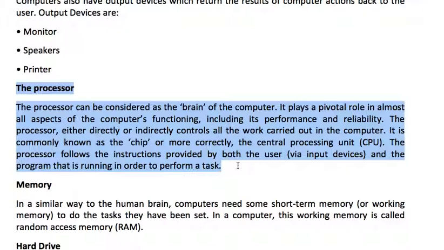So what the processor does: it has a given program, and based on that program it takes the input given by the user, and then it processes it according to the command given by the user, what result it wants. After processing, the result or the output is given, in different options, as per the requirement of the user.